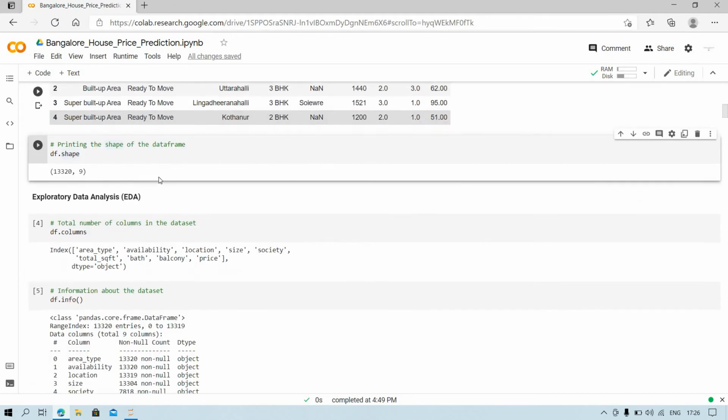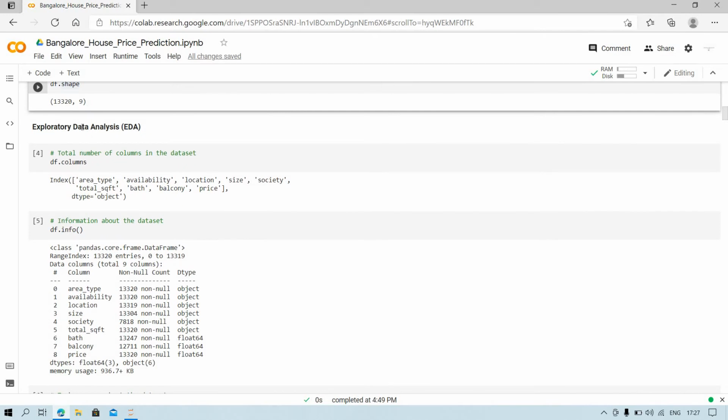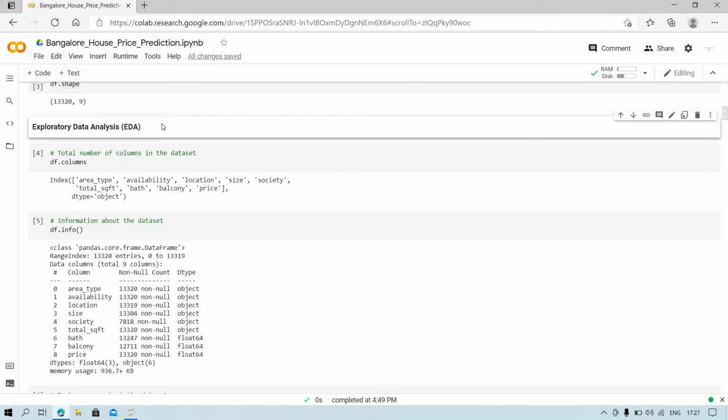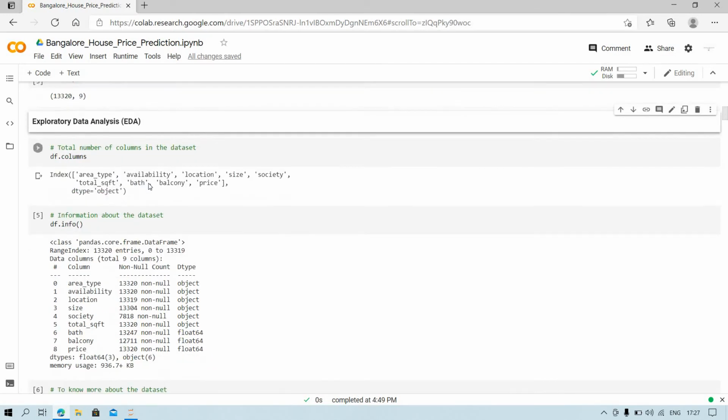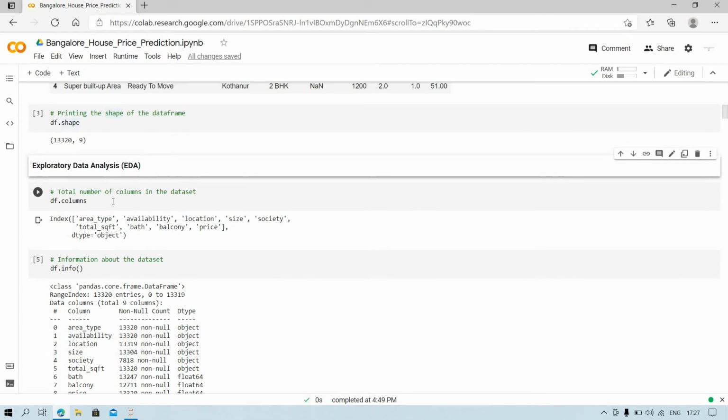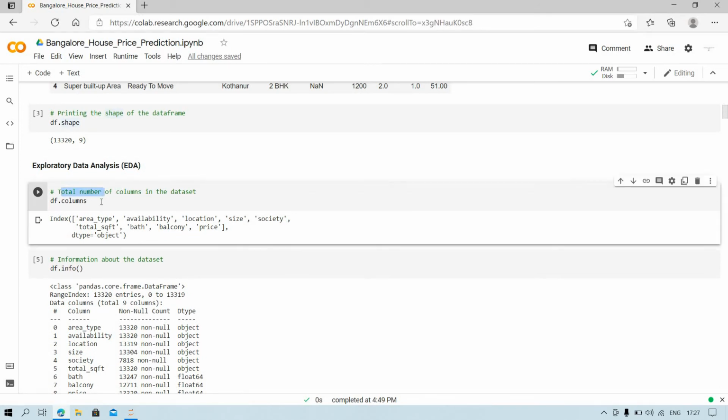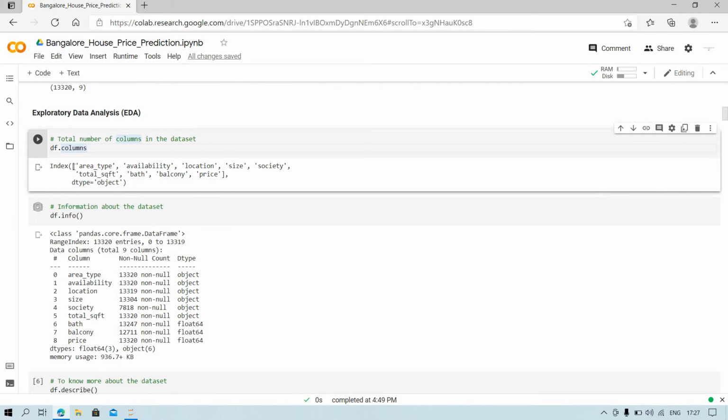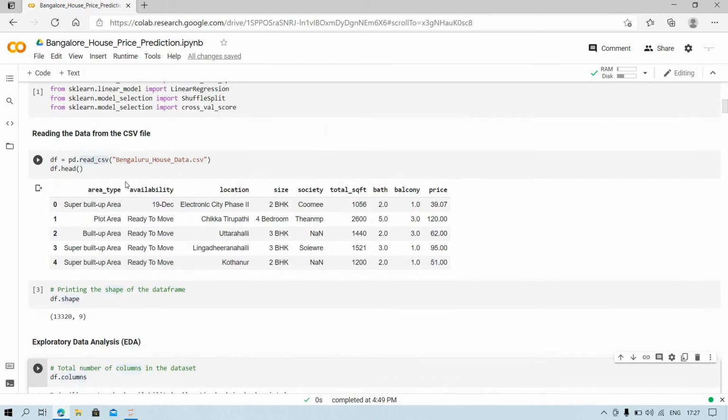After that I will perform exploratory data analysis, EDA. So first I will see how many columns are in my data frame. So you will see these are the columns. I already talked about it. These columns are in my data frame.